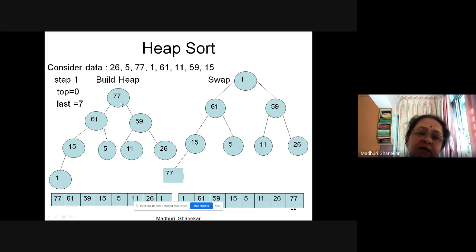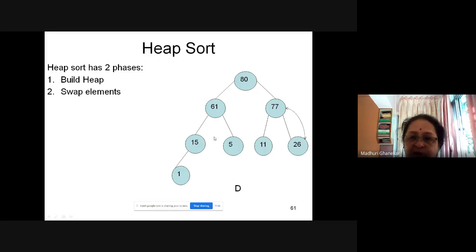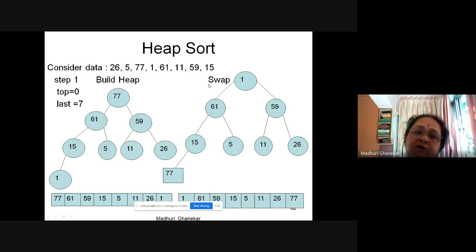So 77, I had gone through all those steps. I need to apply all those steps, swapping and everything. And then what kind of heap did I get? It's this heap. I'm not showing you again the construction of this heap. So this is the heap. Now this is step 1 for heap sort. What I'm doing is constructing the heap. So I constructed the heap.